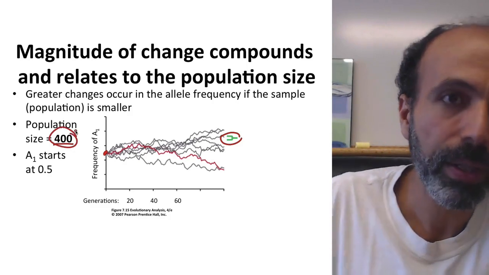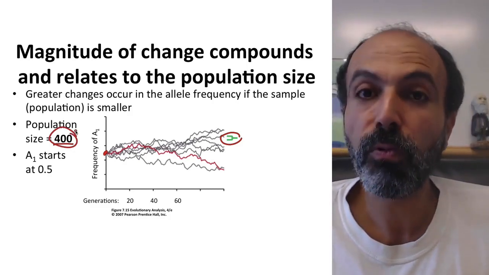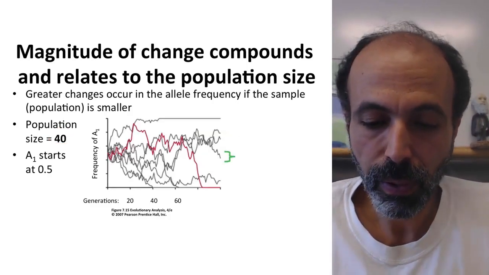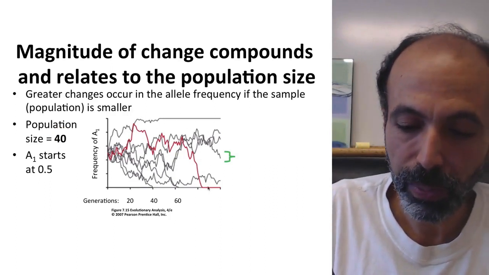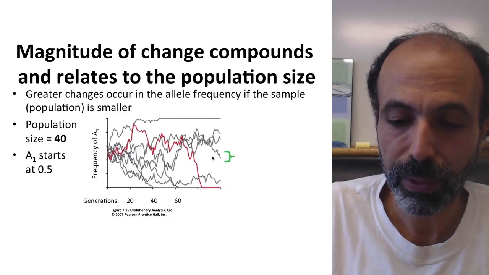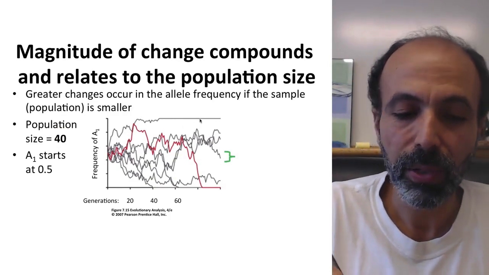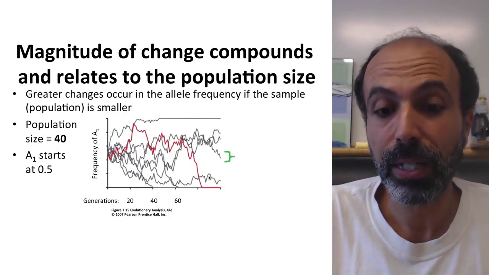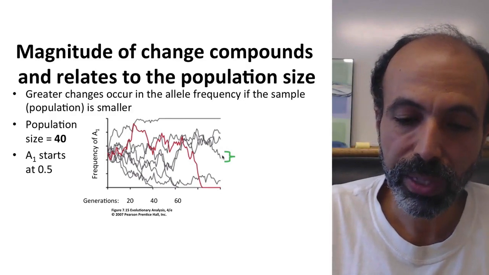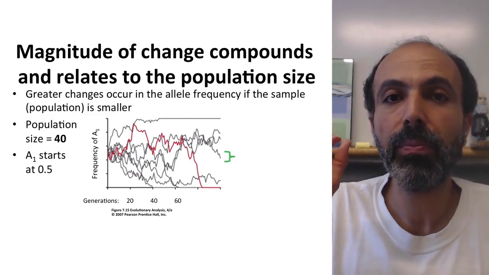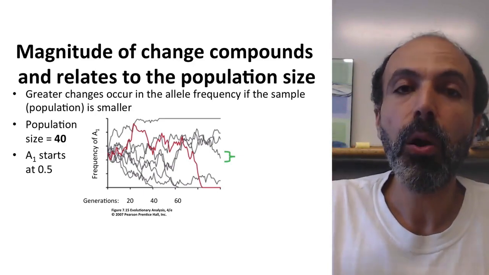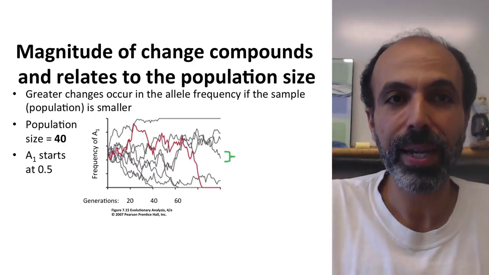Now let's see what happens if we reduce this. Instead of 400, what if we looked at a population of size 40? What we see in this case, much bigger changes. We have some alleles that have gone all the way to 100% or 0% in some of these populations, and some are still segregating. But again, you're equally likely to go up or down in any individual generation, and the individual step size now is much bigger. You get bigger random changes in allele frequency with smaller population sizes.